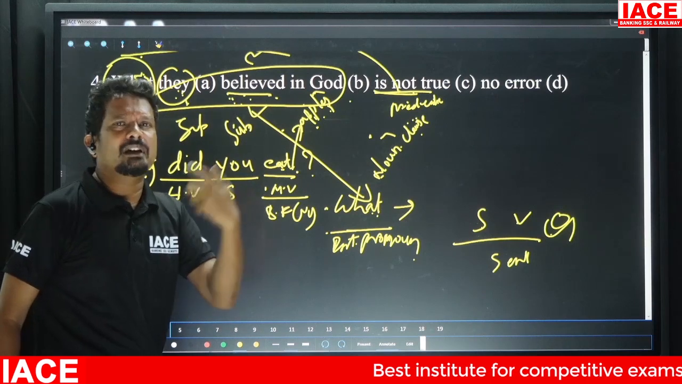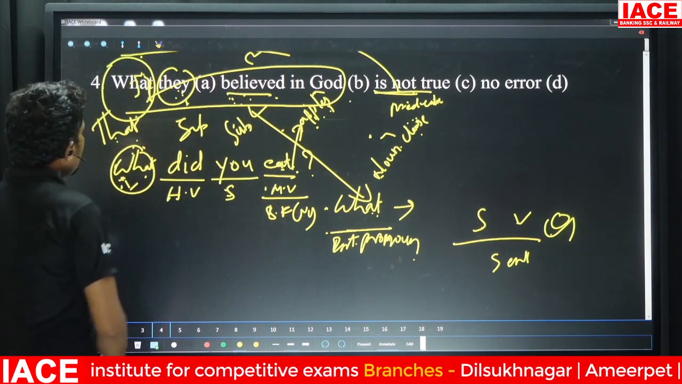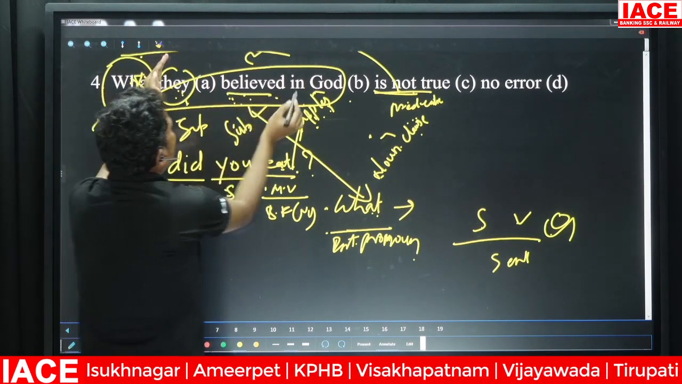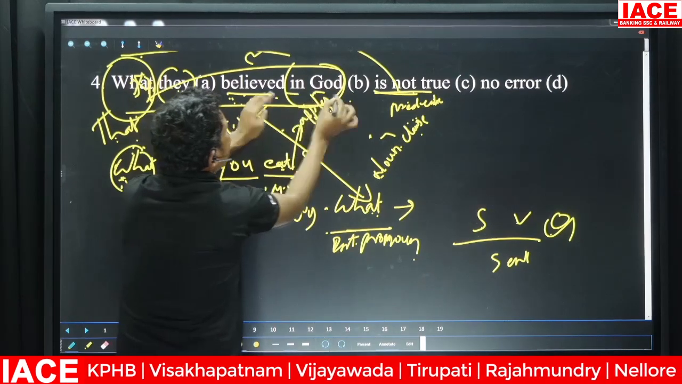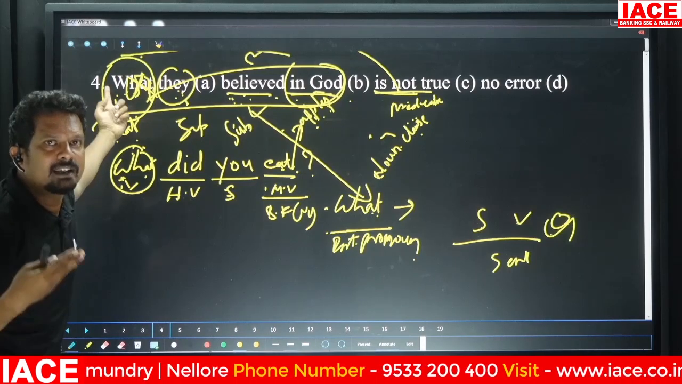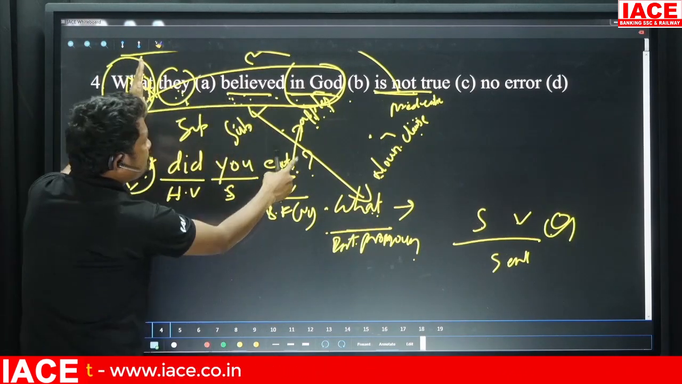If not in-depth knowledge, at least a minimum understanding has to be there, right, ma'am? So we wouldn't use what here? The reason being, they believed in God. We already have the answer. Then why do you again write what here? What is used for what? When there is absence of information.